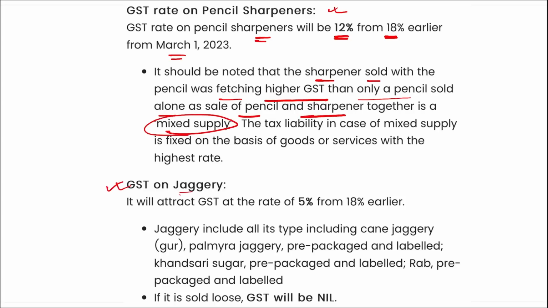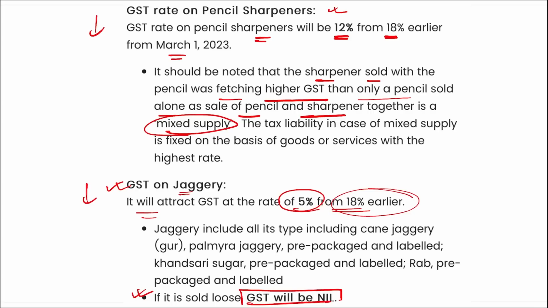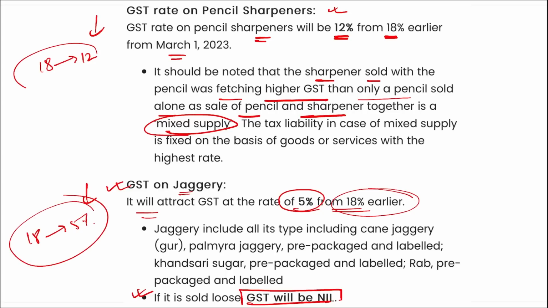Similarly, if we talk about jaggery, it will attract the GST rate of 5% from 18% earlier. That means on jaggery also, and on pencil sharpeners also, the GST rate has been reduced. Alright, if it is sold loose, then GST will be nil on the jaggery. So remember, these are the examples where GST has been reduced. For pencil sharpeners, it was earlier 18% and now it is 12%. For jaggery, it was earlier 18% and it is now just 5%.